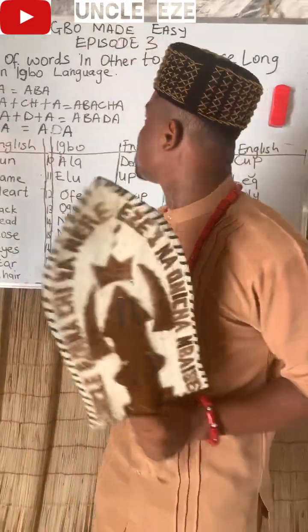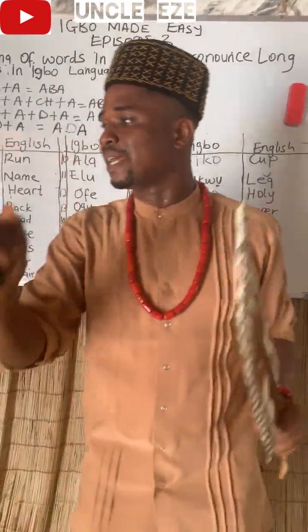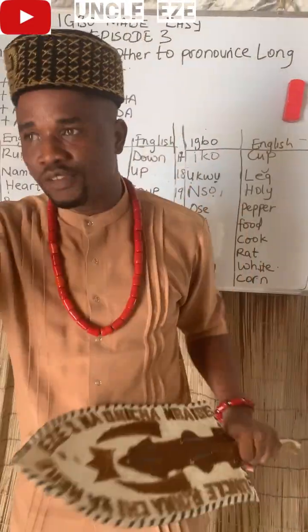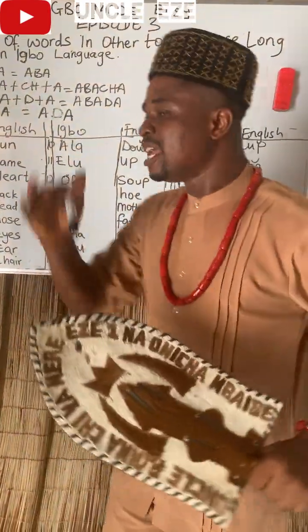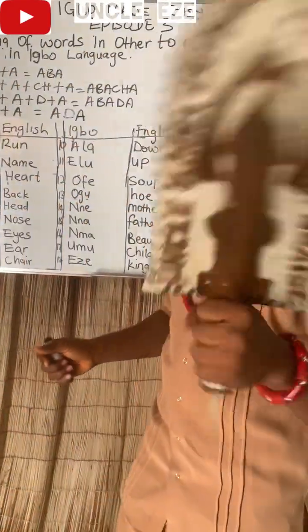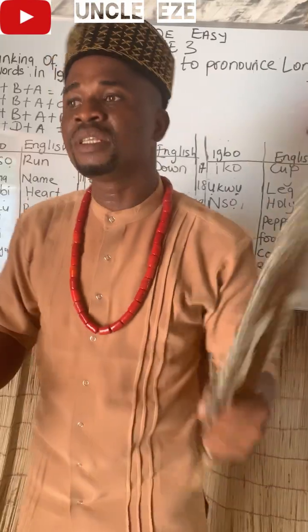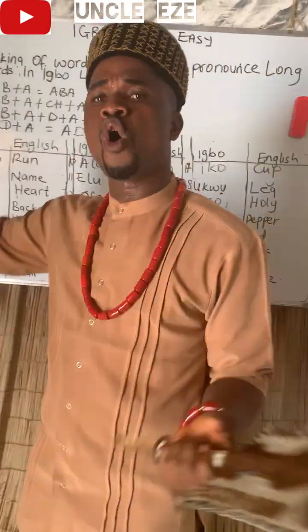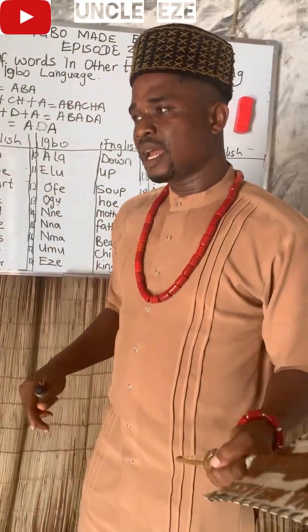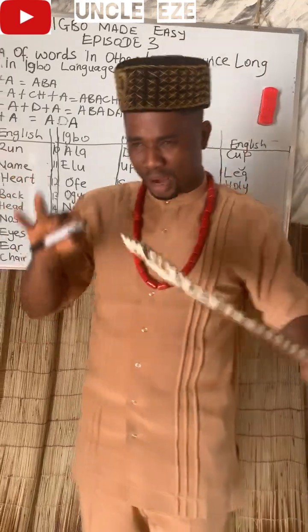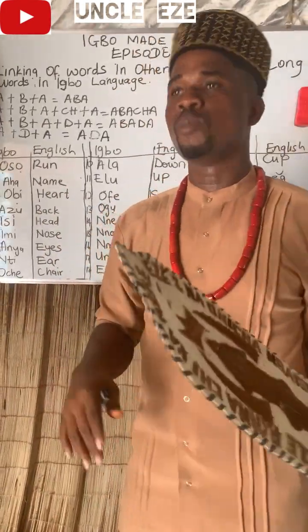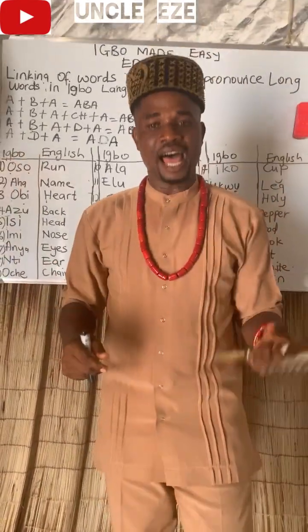Because in our next episode 4, we'll be talking about 4-lettered words. Episode 5, 5-lettered words and their English translation. Episode 6, 6-lettered words and their English translation. Episode 7, we'll be doing it in our episode 10. After then, we will go into practical. Then, you must have known how to read and write.